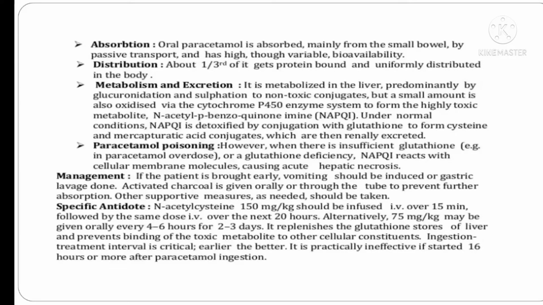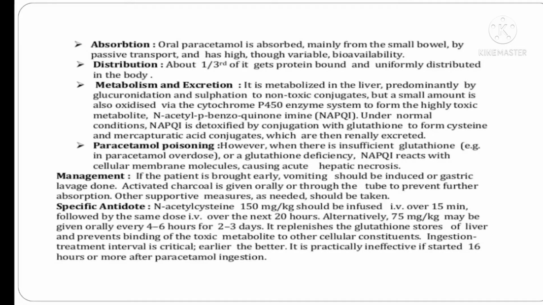It is metabolized by the liver by first pass metabolism, and its toxic metabolite produced by the liver is NAPQI, that is N-acetyl-p-benzoquinone imine. This is the important point. You must write this in your notebook. Under normal conditions, NAPQI is detoxified by conjugation with glutathione to form the cysteine and mercapturic acid conjugate, which is then renally excreted. This NAPQI is liver toxic and causes liver toxicity.